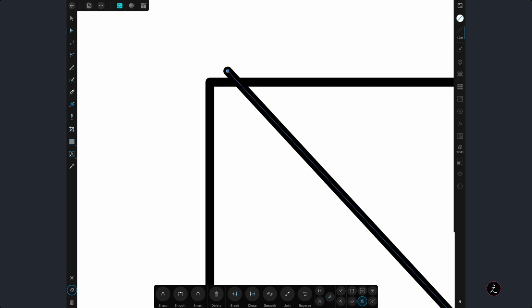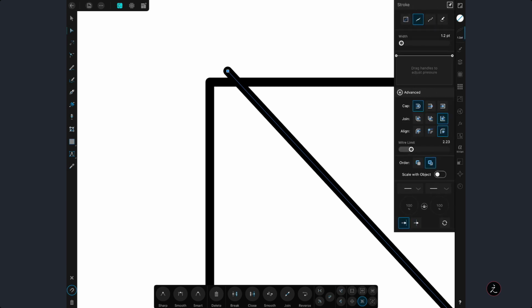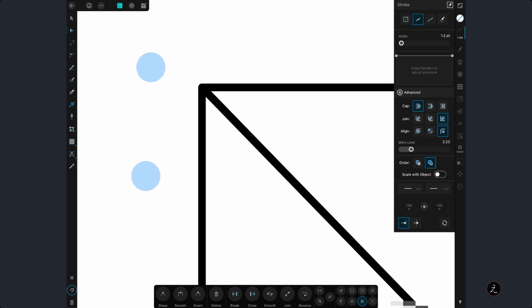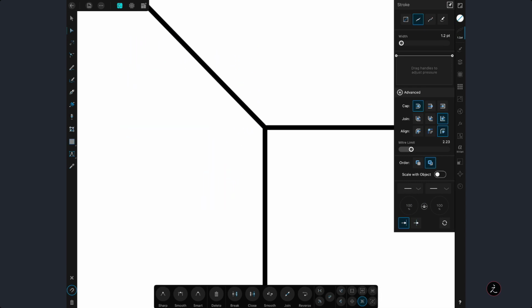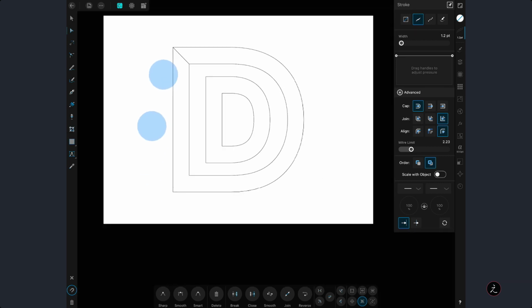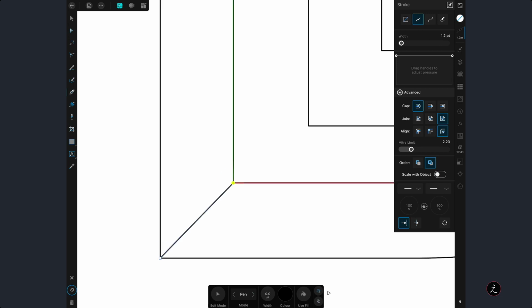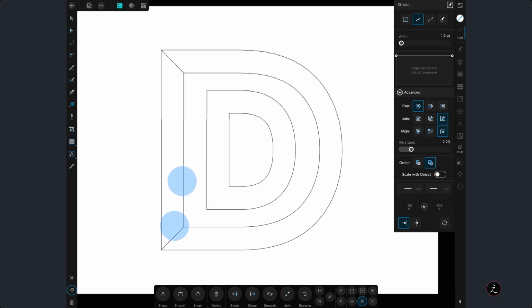I'm also going to tap on the Stroke Studio, and you want to make sure that you're using a round cap, all right, which I do, as I mentioned before. This is important so you don't have anything extending out. Okay, so that's one thing. Let me tap on the pen tool again, one here and one there, and then I'm going to switch again on the node tool. That looks pretty good, right?